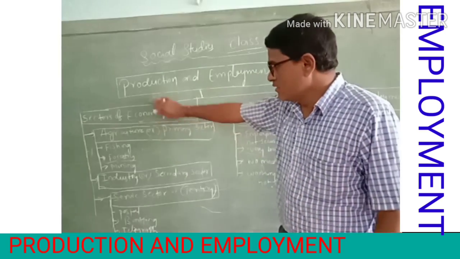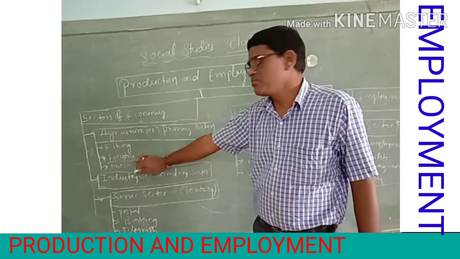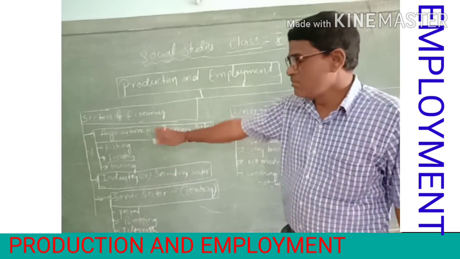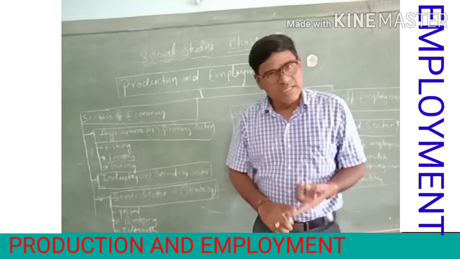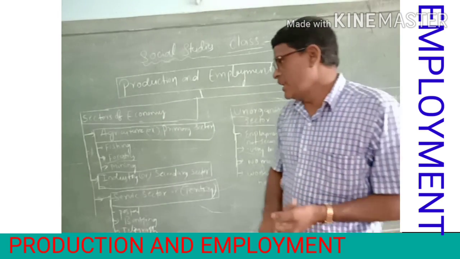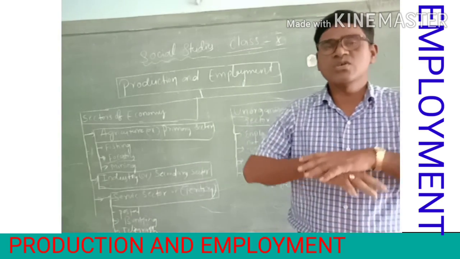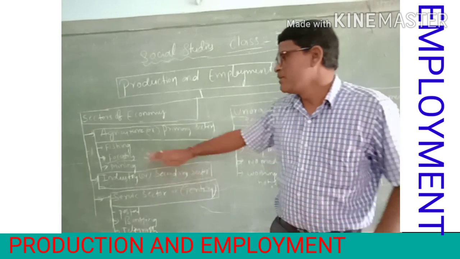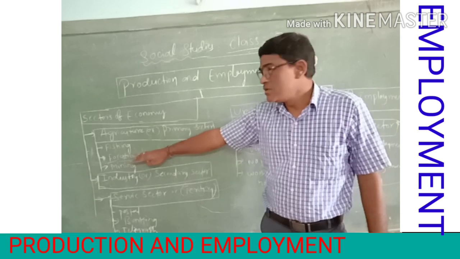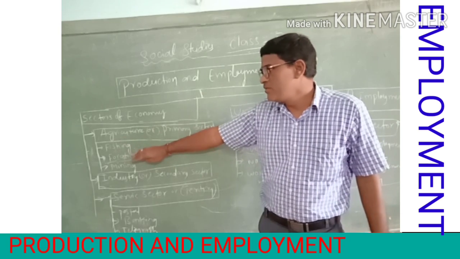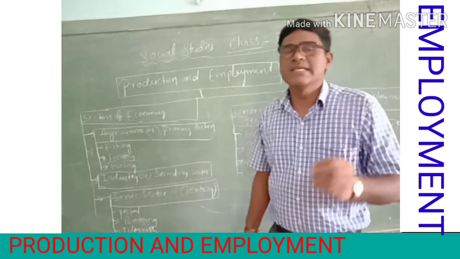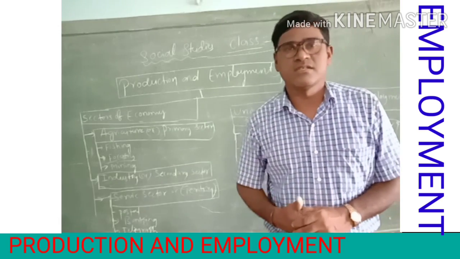In the primary sector, people are engaged in many types of works. Agriculture, farming, cattle rearing, fisheries, mining, domesticating animals, all these come under the primary sector. In the primary sector, people earn less income compared with other sectors.